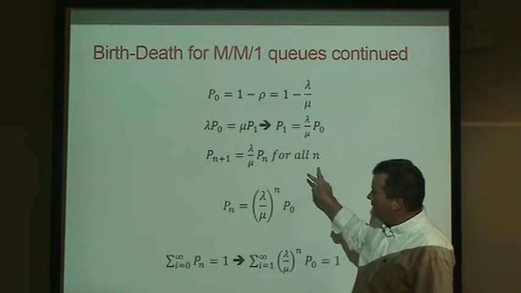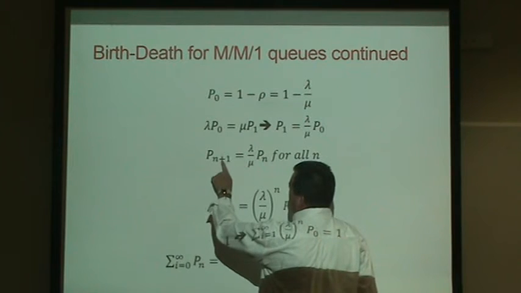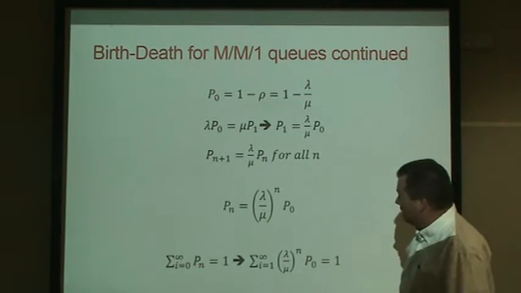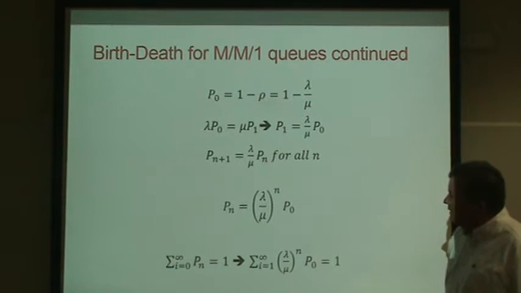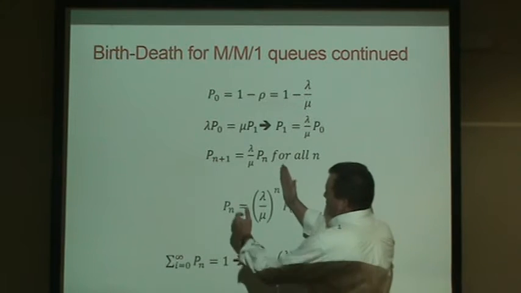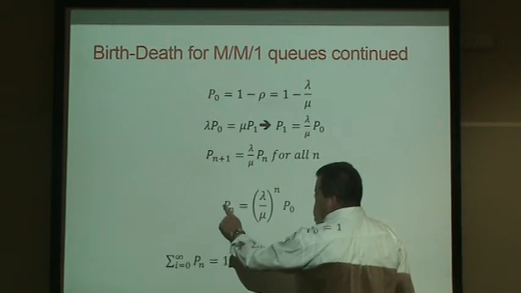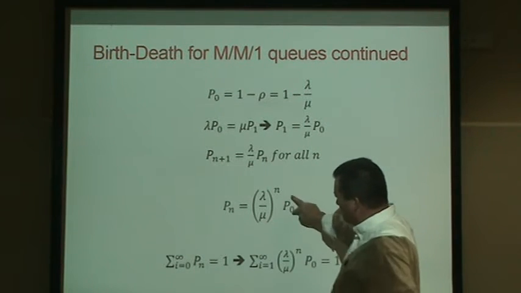This birth-death analysis for an M/M/1 queue is true for every state. Any state is equal to lambda over mu times the percentage of time we're in the previous state. That's true for all n off to infinity. So if you wanted to gather all the lambda over mu's together, because they're just going to keep building up, we could say the probability of being in any state n is lambda over mu raised to the n times the percentage of time we're in state 0.